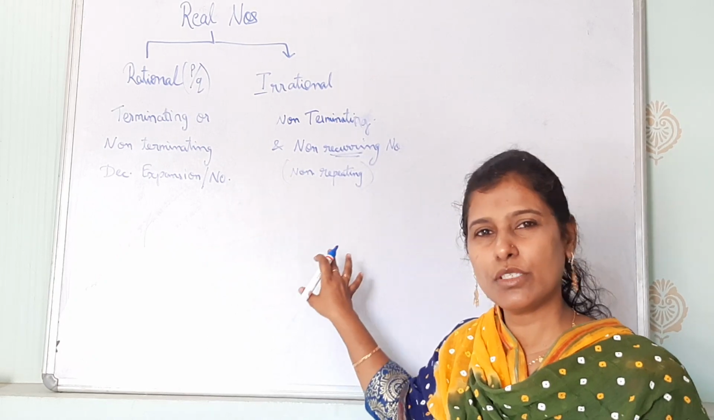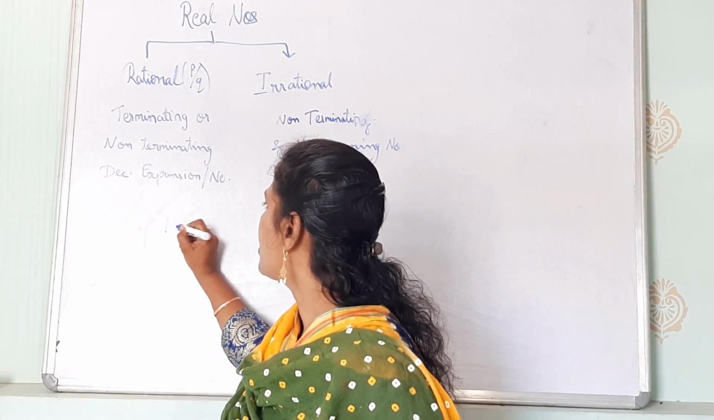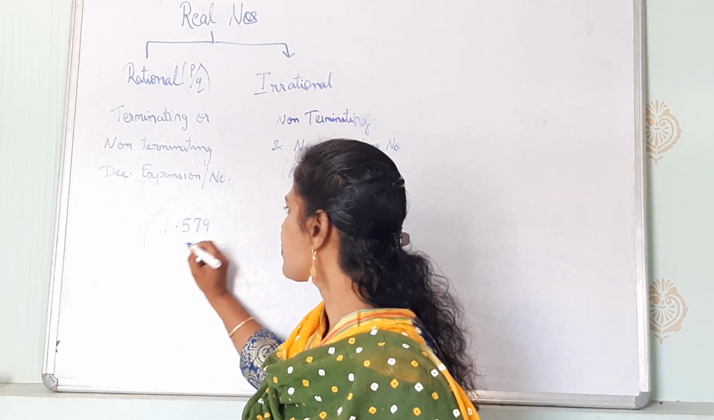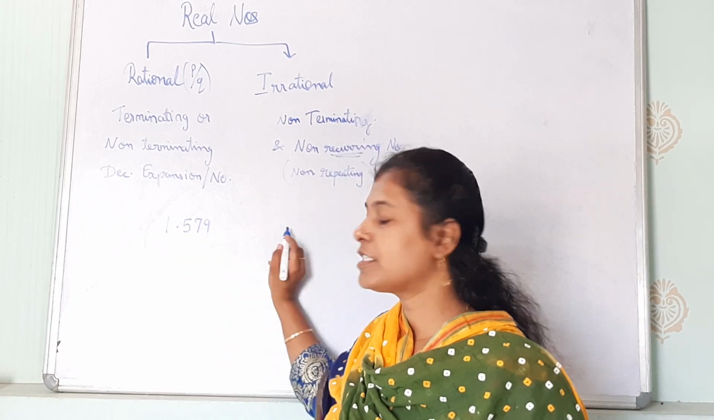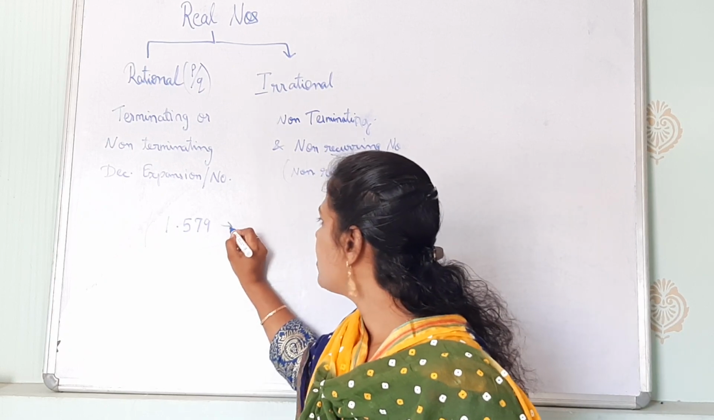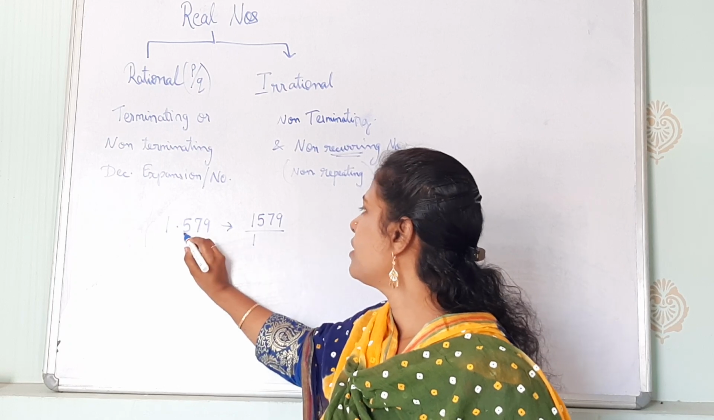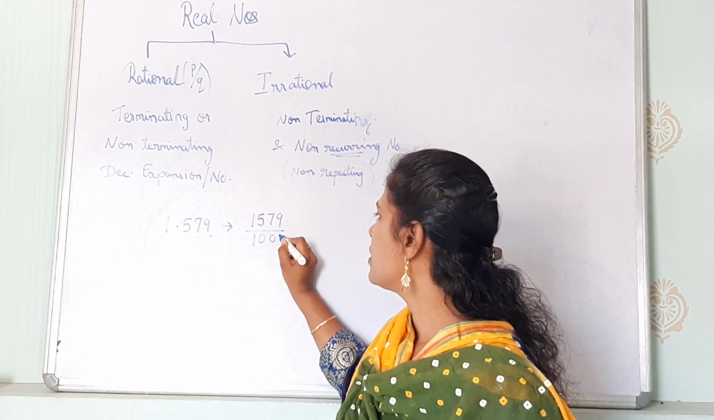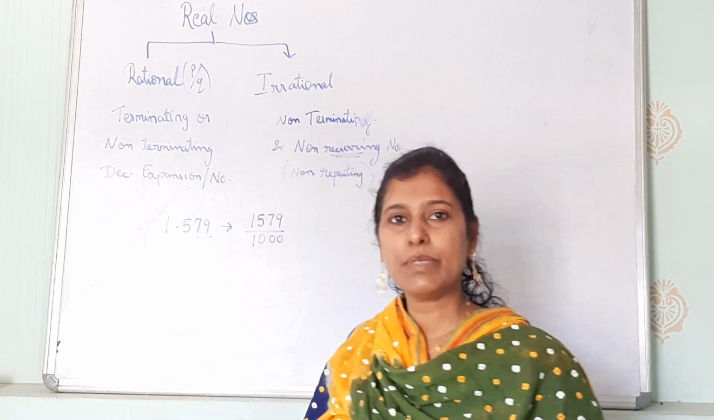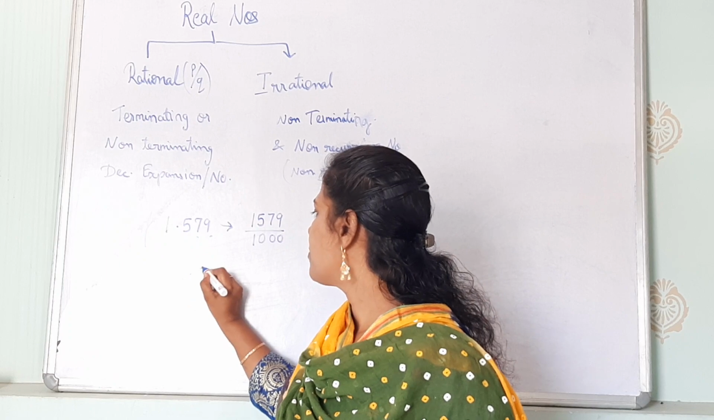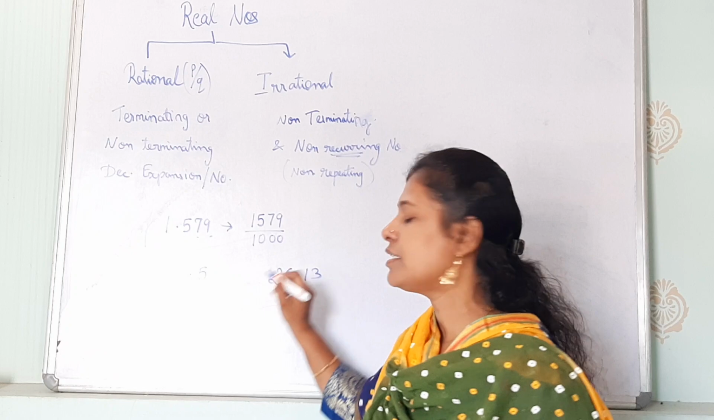What is terminating, what is non-terminating, what is recurring, and what is non-recurring. Okay, see, if I'm taking the number 1.579. Okay, after some places of decimal, it has been terminated. It can be written in P by Q form as 1579 upon, after 1 we have 3 places, so 3 zeros. This is P by Q form. Now this type of numbers are called as terminating number. Okay, see, if it is 1.5 it is terminating, if it is 25.13 it is terminating.